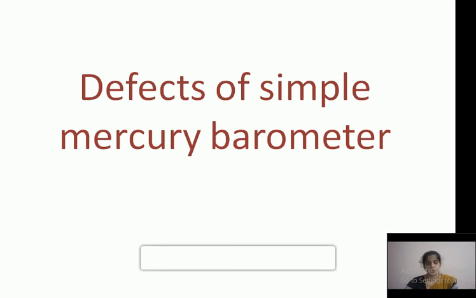Second, there is no permanent scale on the glass tube. Another defect is that it is neither compact nor portable, so it cannot be carried to different places. We are not able to carry this simple mercury barometer from one place to another, because it is glass and easy to break. So these are the defects of the mercury barometer.